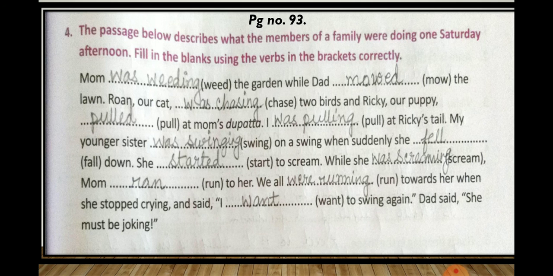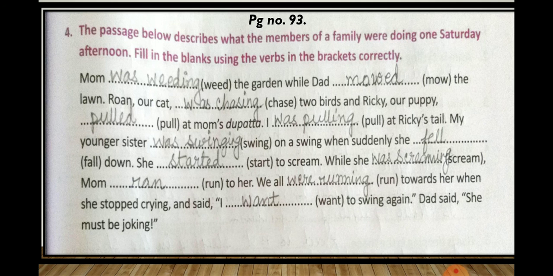Ron, our cat, chase will become was chasing two birds, and Ricky, our puppy, pull will become pulled at mom's dupatta. Pull will become I was pulling at Ricky's tail. My young sister, swing will become was swinging on a swing when suddenly she fall will become fell down.